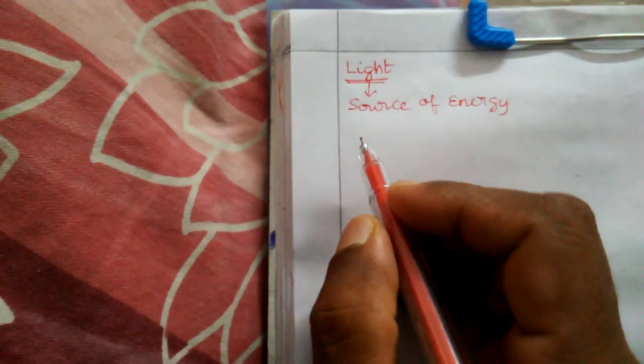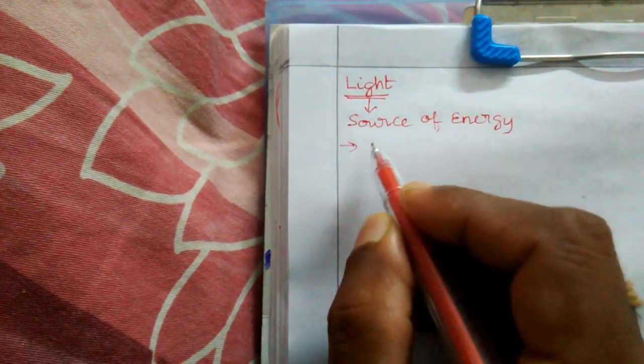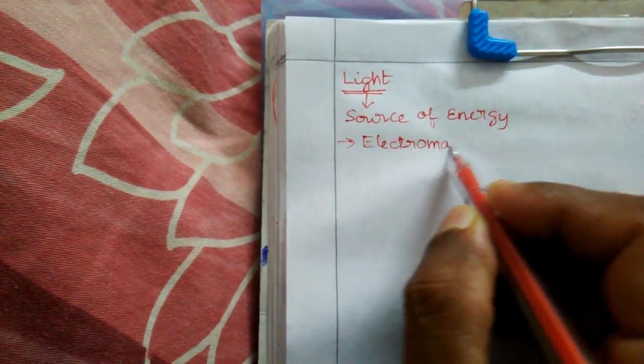So first of all, you know very well, light travels in the form of electromagnetic radiation. Light propagates in the form of electromagnetic radiation.